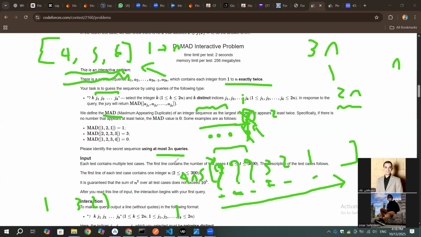How many times will I do that? I'll just do this query whenever I see a question mark, which is a place that I don't know its value. So I'll do exactly n queries. In each of these queries, I'm adding the index of this question mark plus the indexes that I know their values, their answers, and it will always return the answer at this specific index. And then I'll be done with 3n queries, which will give me the answer. I'll just print it. Let's have a look at the code.